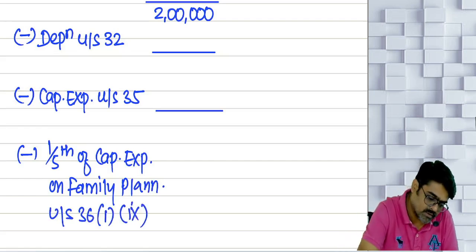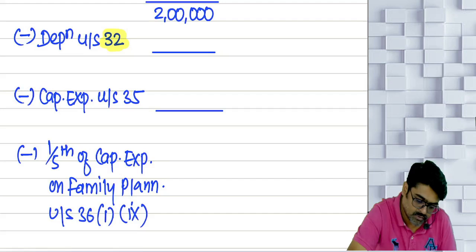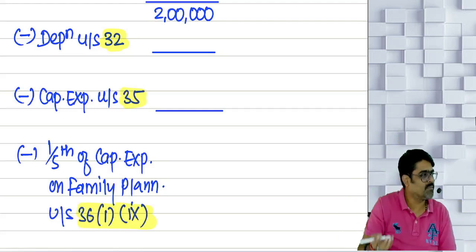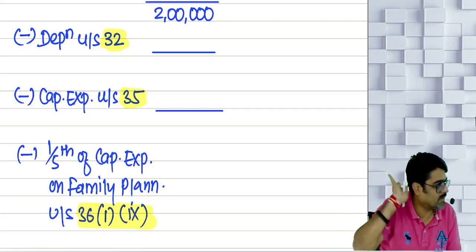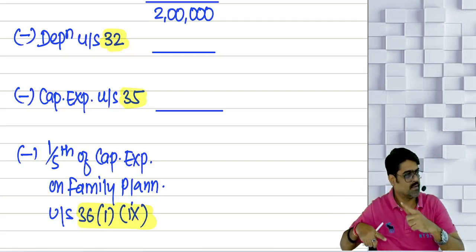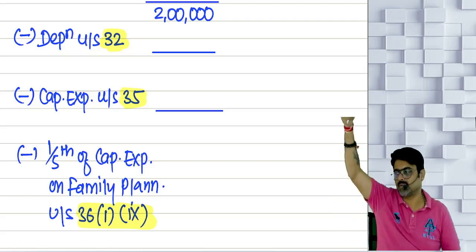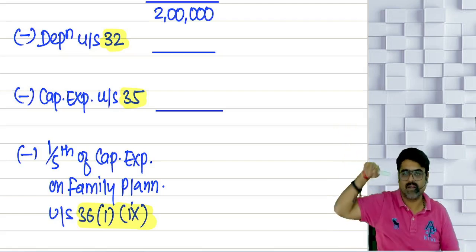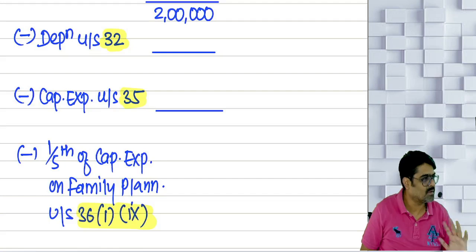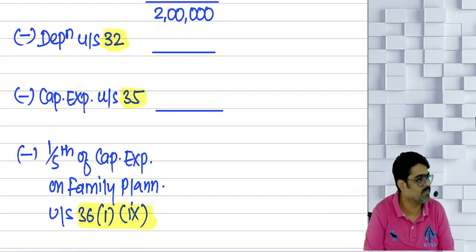And if you see, you have to reduce in sequence. First 32 will come, then 35 will come, and then 36(1)(ix) will come. You cannot interchange. Sir, first I will claim this 1/5, then depreciation, last scientific research? No. You have to come in this sequence only.